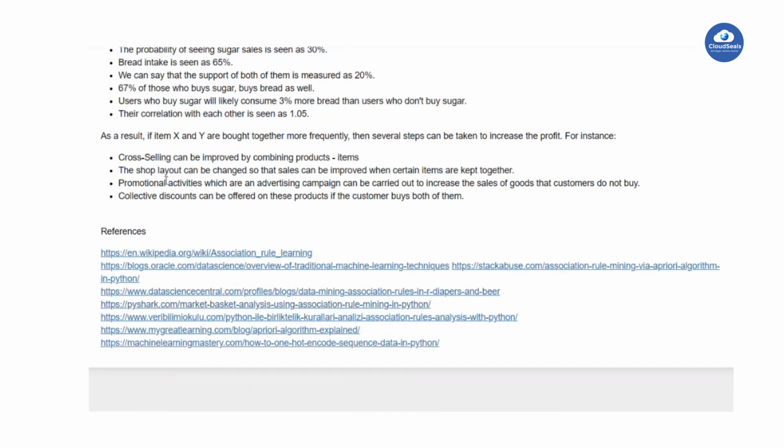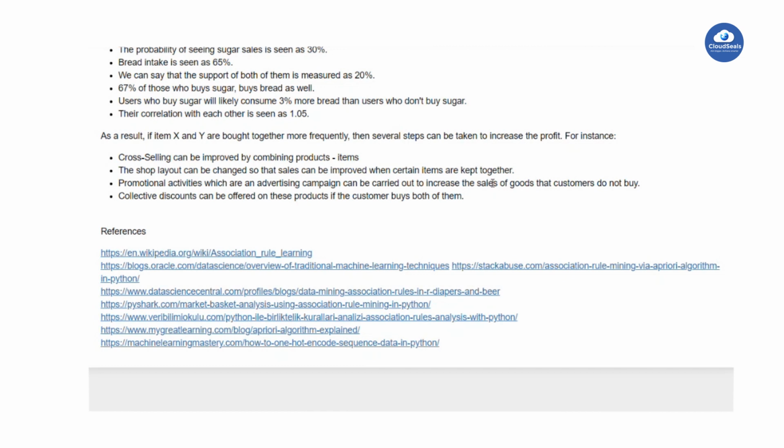So cross selling can be improved by combining the products. Cross selling means that based on these recommendations, they will be able to sell one or two more products than whatever the customer originally wanted to buy. The shop layout can be changed so sales can be improved. Promotional activities like advertising campaigns can be carried out to increase sales.